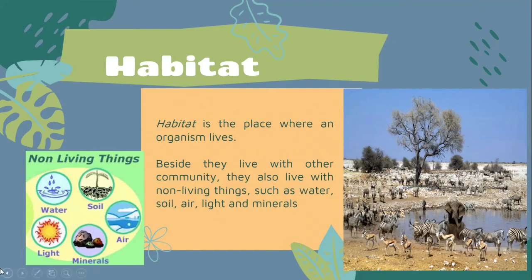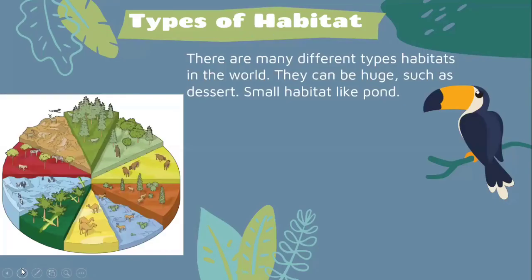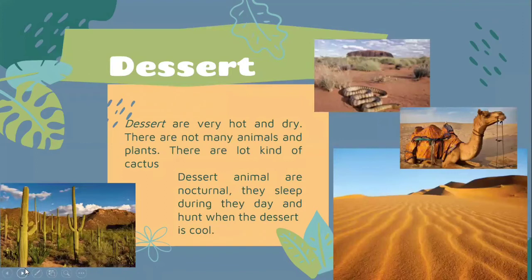Now we will continue our material about types of habitat. As we know, there are many types of habitat in the world. They can be huge, like desert, mountain, and oceans, and so on. It can also be a small habitat like a pond, garden, and so on. We will start with the huge habitats. The first one we have is desert.